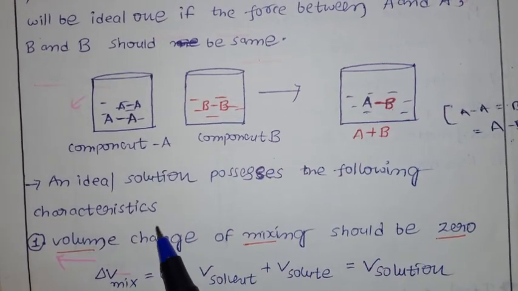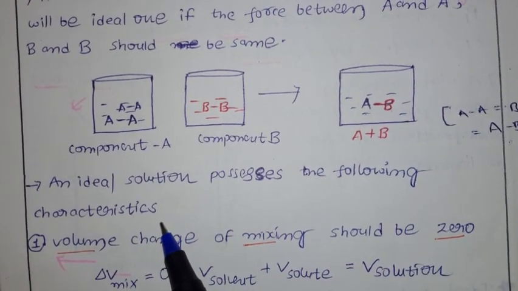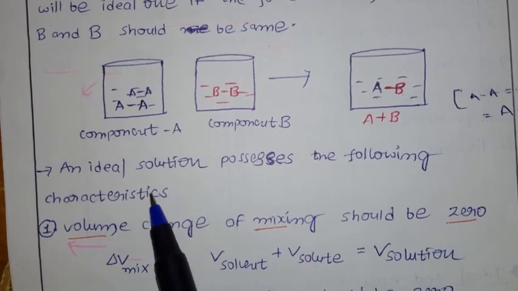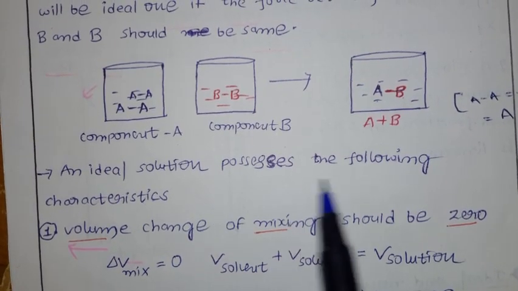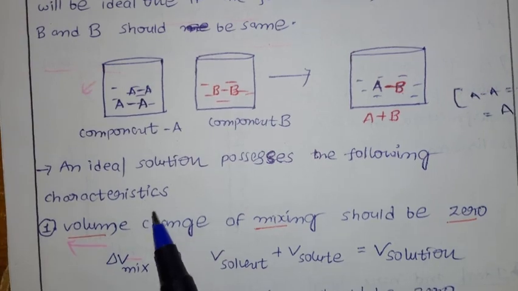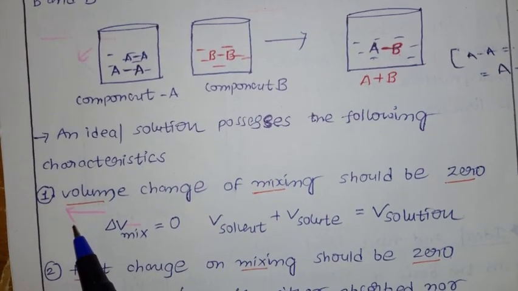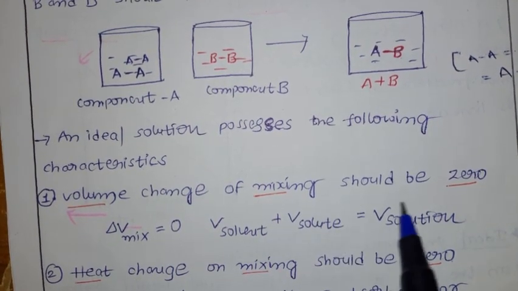Now let us discuss some characteristic properties of an ideal solution. An ideal solution possesses the following characteristics. The first one is that the volume change of mixing should be 0.